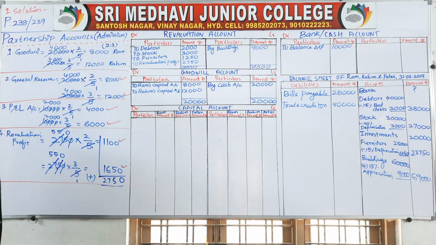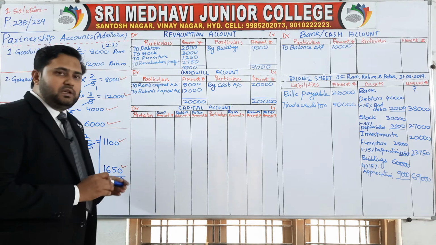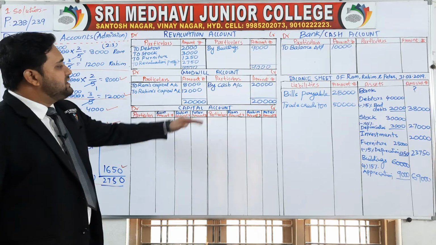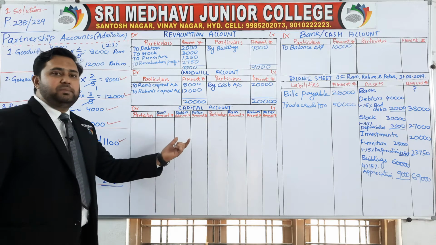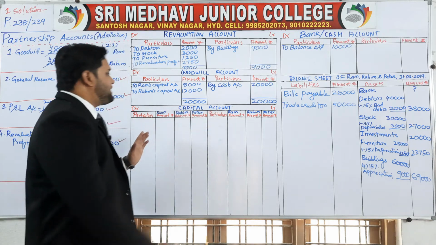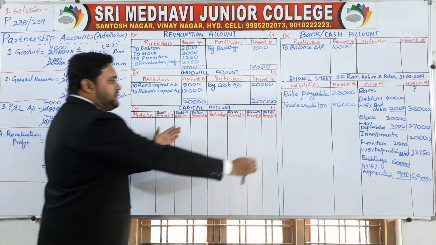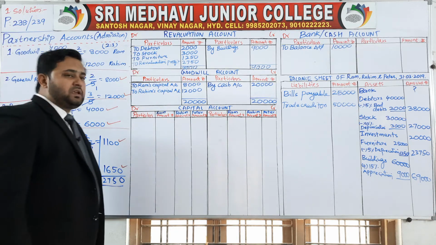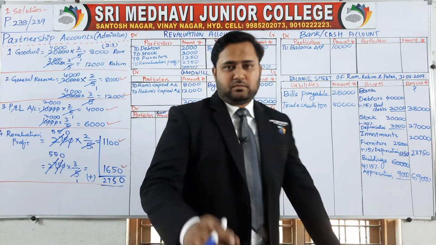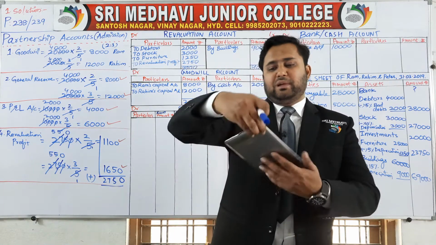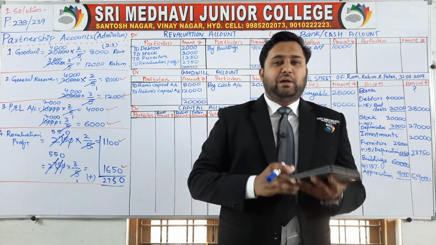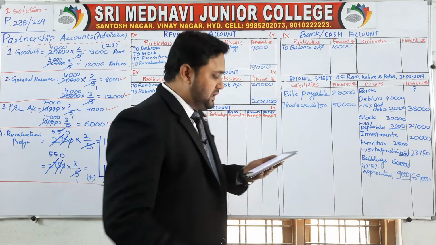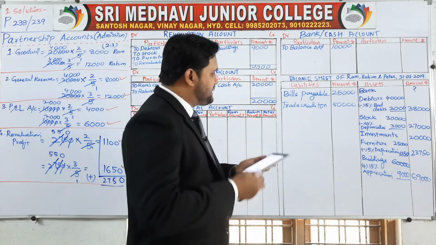Now goodwill is distributed. Here, after this, there is capital account of Ram Rahim Peter, and this is the debit side of Ram Rahim Peter capital account, and this is the credit side of Ram Rahim Peter's capital account. Now, read the question once again from liability sides. On liability sides, look at the first liability is given bills payable.